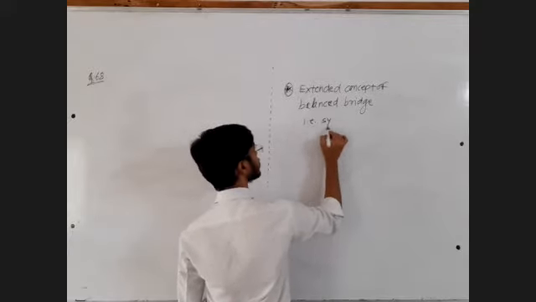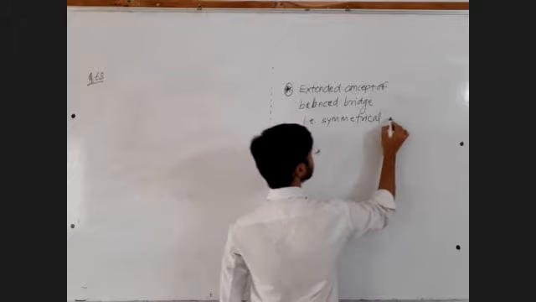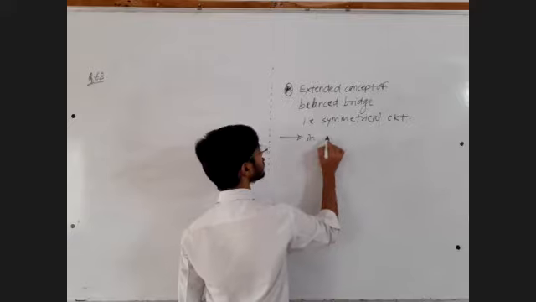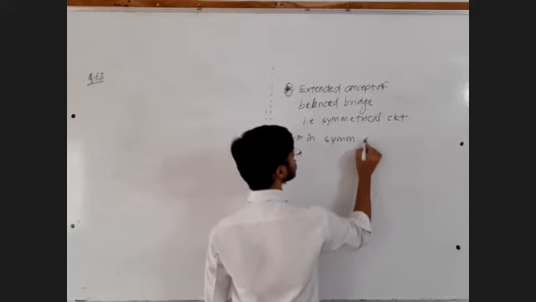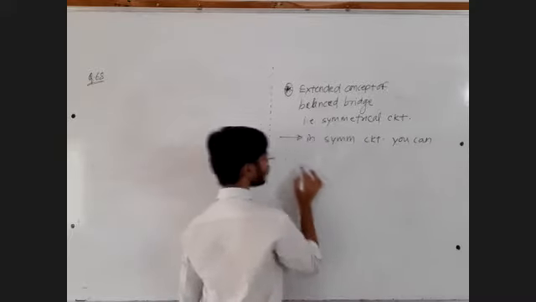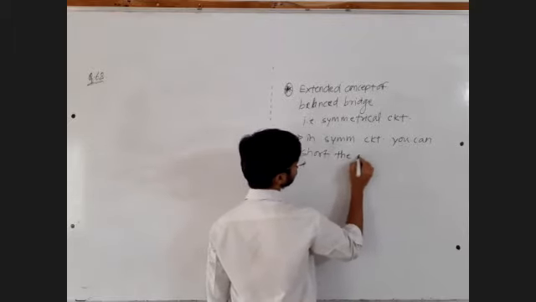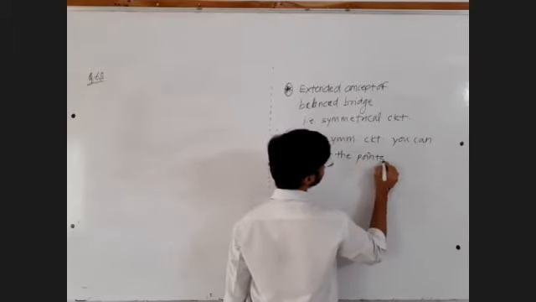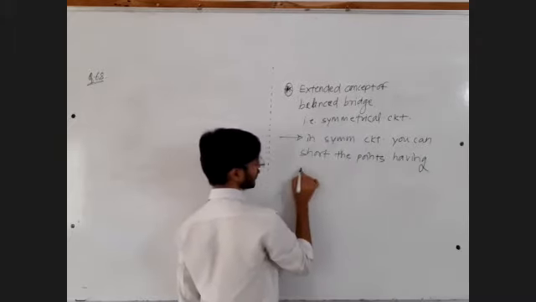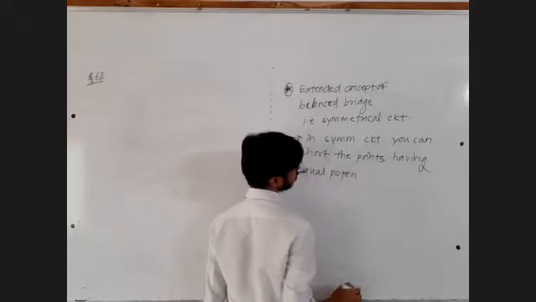That is symmetrical circuits. In symmetrical circuit, just keep on writing, you can short, म्हणजे directly wire टाकणे, the points having equal potential. equal असेल तर points short करता येतात.